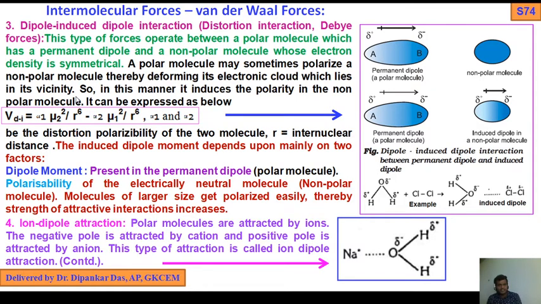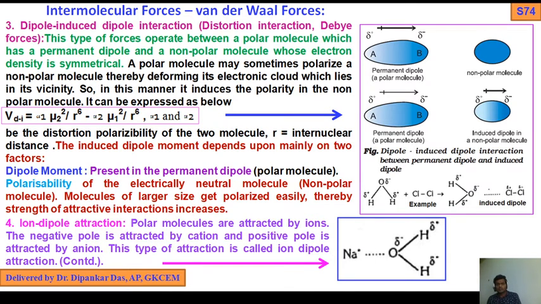I already made a video lecture on Fajan's rule, development of covalent character in ionic compounds, polarization, polarizability, and polarizing power of cations in periodic properties. If you have not watched that video, watch it and you will get all the information regarding Fajan's rule.